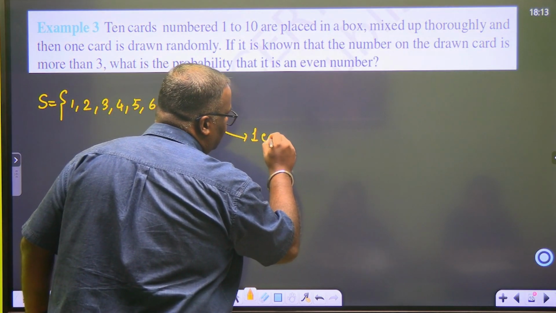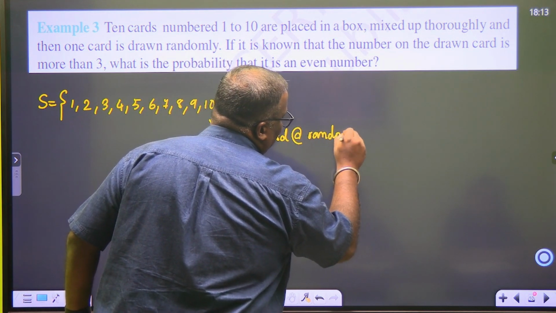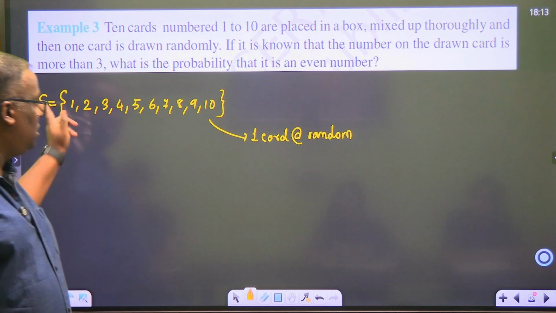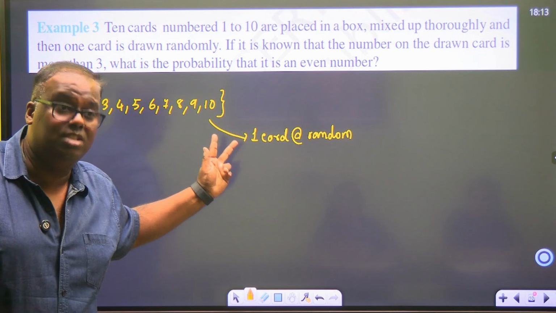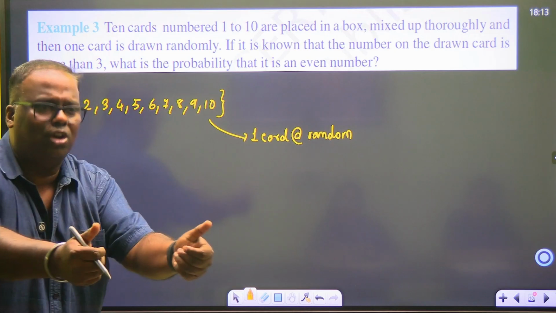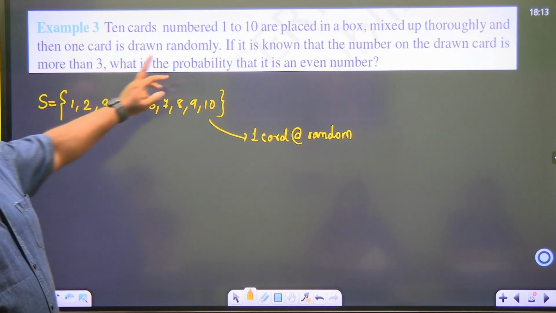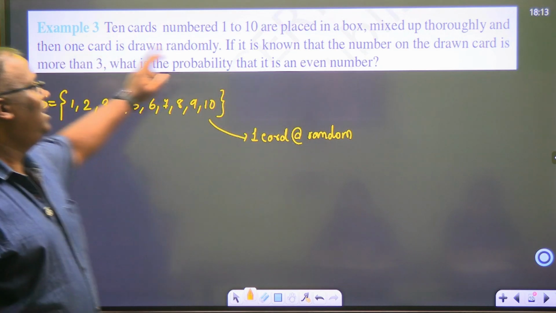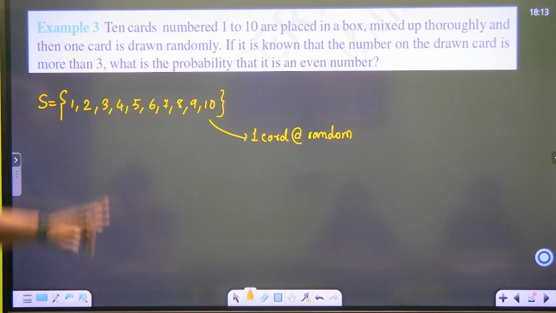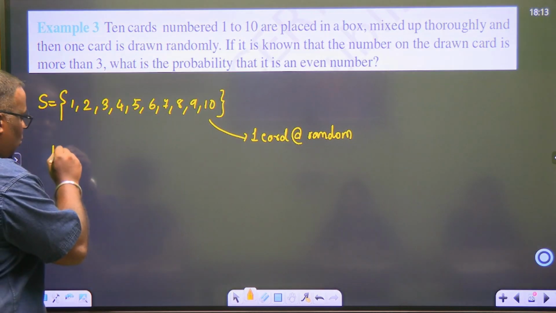One card at random. Every time, children, ask yourself why this word was used. Equally likely event. Anyone can come out. If there were two 8s, it would be biased. That's why we do a toss. One head, one tail. You will get either one.